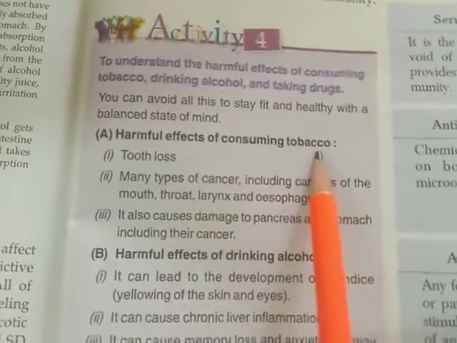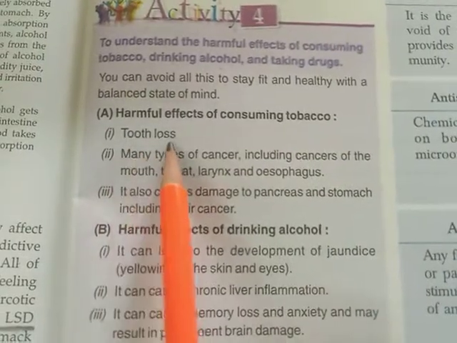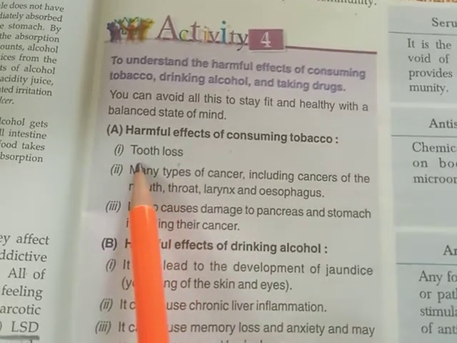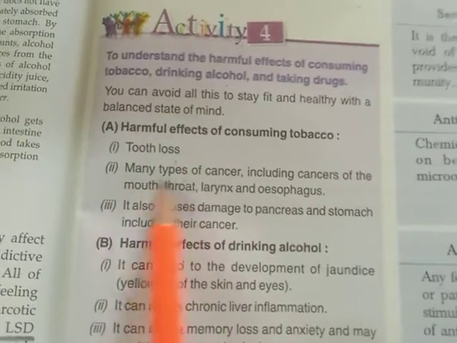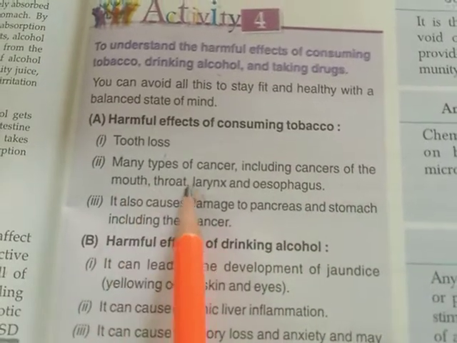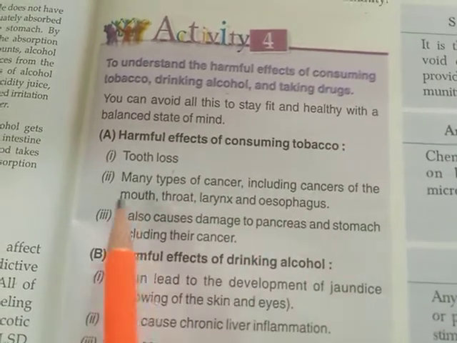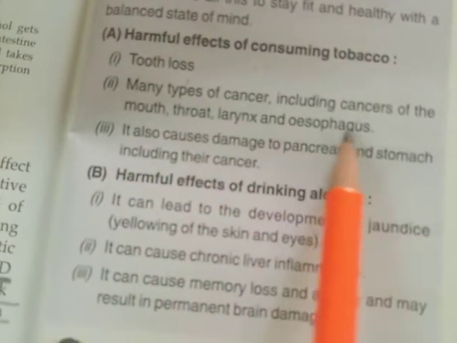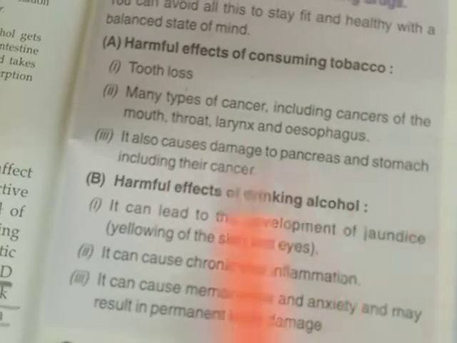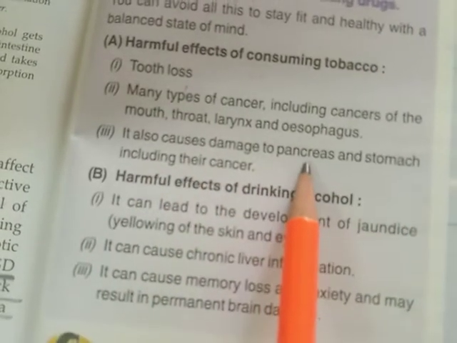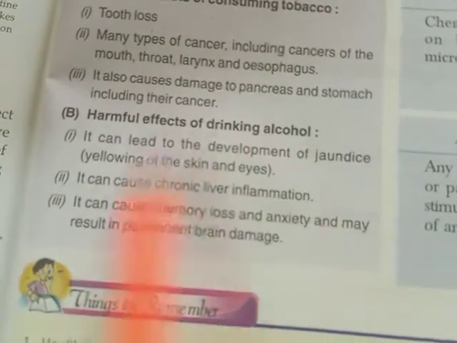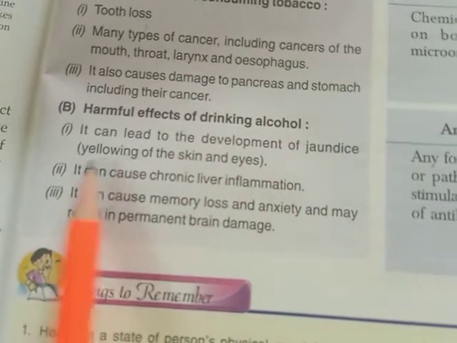Harmful effects of consuming tobacco. What is the harmful effect of consuming tobacco? Tooth loss. Continuously chewing tobacco leads to tooth loss. Many types of cancer, including cancers of the mouth, throat, larynx and esophagus, as it is chewed and taken inside the body. It also causes damage to the pancreas and stomach, including their cancer.